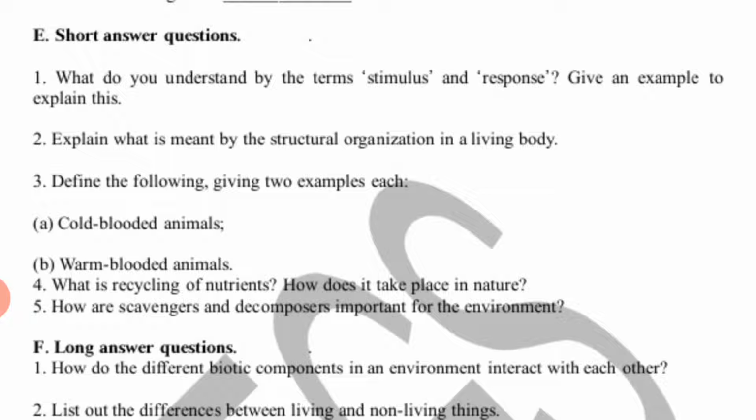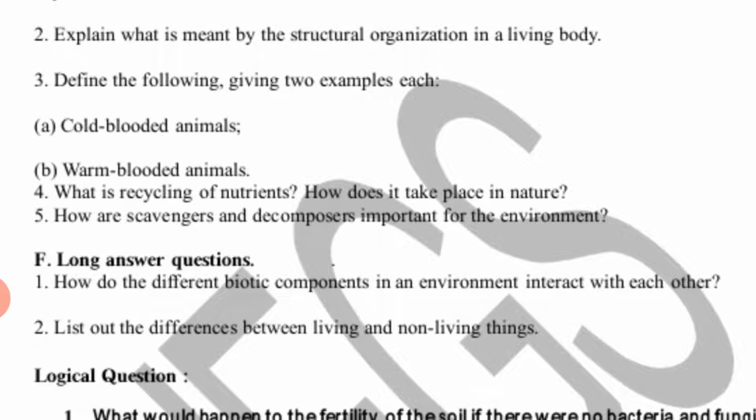Third one, define the cold-blooded animals and warm-blooded animals. So what is the meaning of cold-blooded animals? The animals whose body temperature changes due to the changes in the surrounding temperature. This is called cold-blooded animals. And warm-blooded animals are those whose body temperature does not change with the outside temperature. So these both are the definitions.